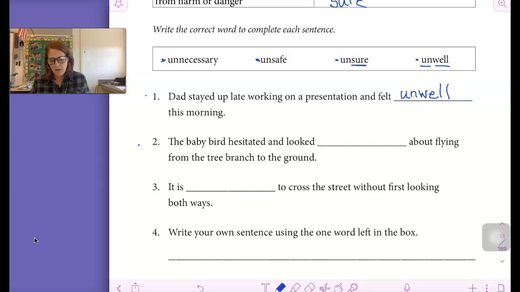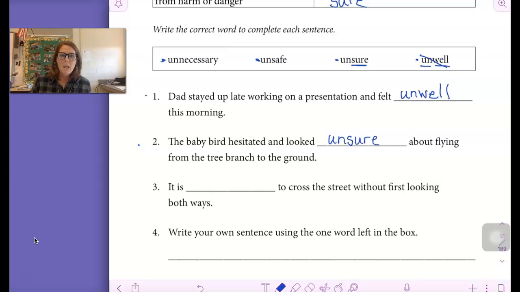What word do you think goes in there? We used unwell. The baby bird hesitated and looked unnecessary. The baby bird hesitated and looked unsafe. Or the baby bird hesitated and looked unsure. If you said unsure, you are correct.